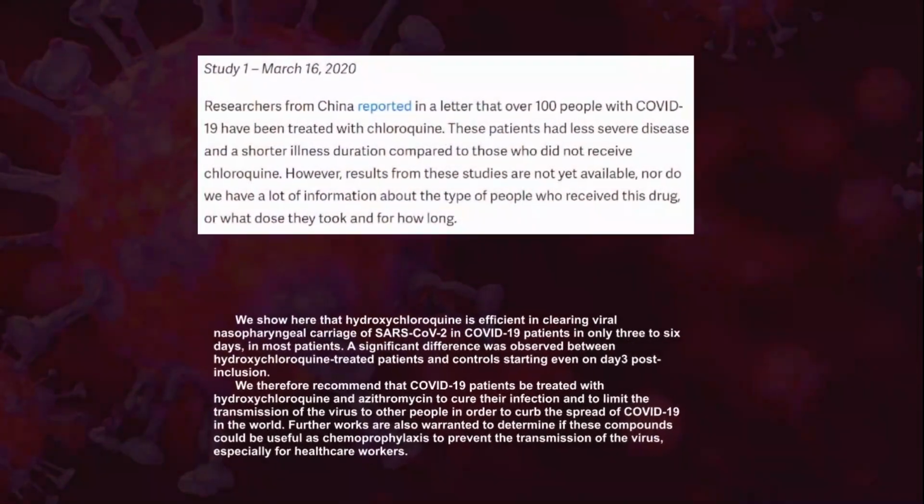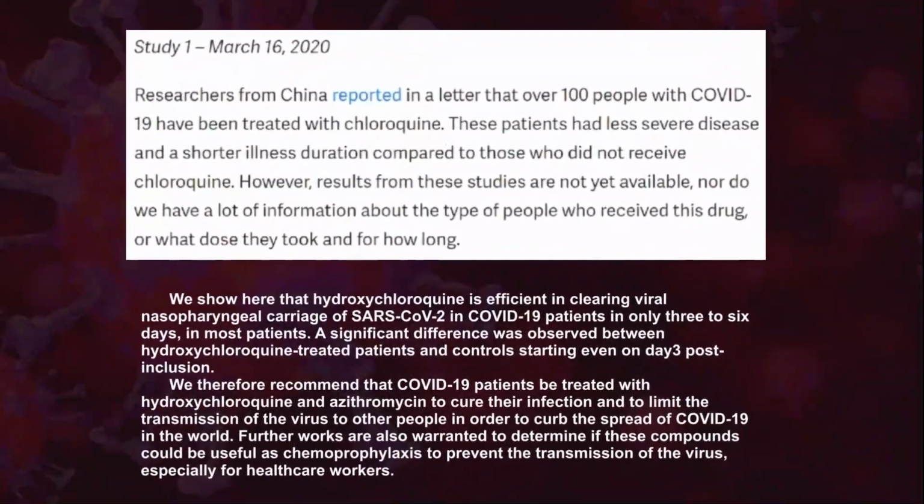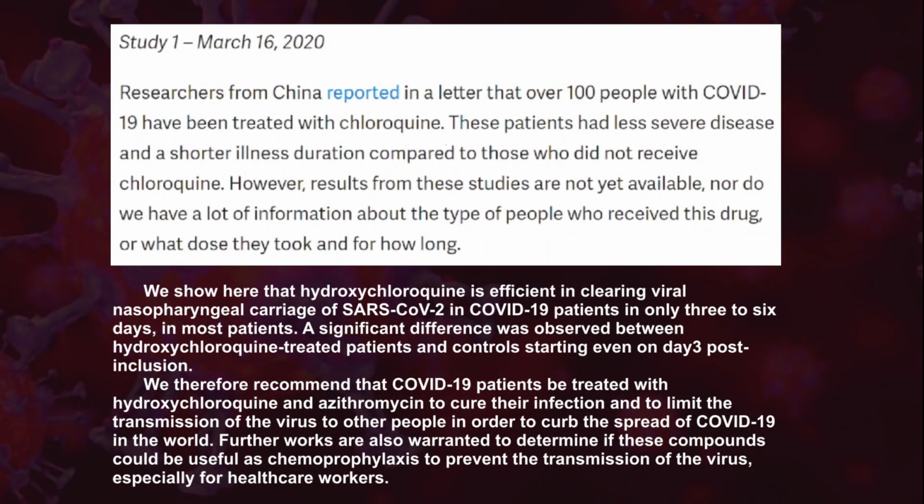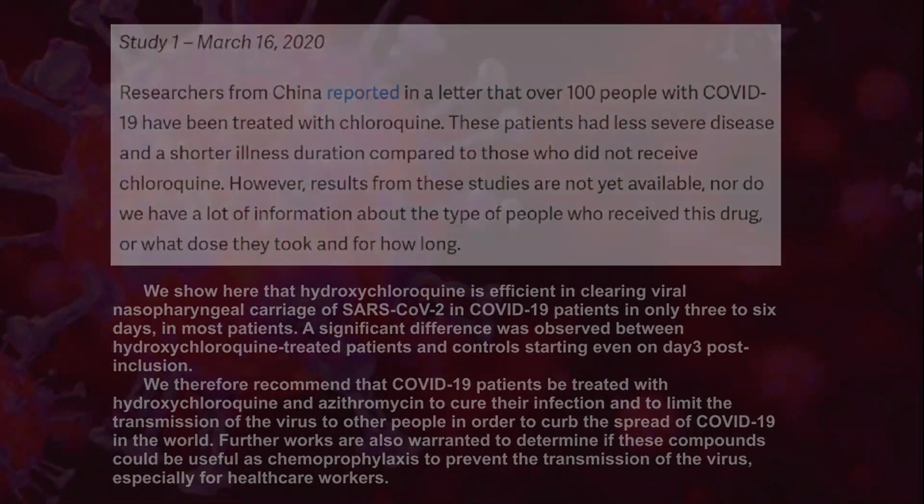This is study 1, which was published on March 16, 2020 and reported from China, where 100 people with COVID-19 were treated with chloroquine. These patients had less severe disease and shorter illness duration compared to those who did not receive chloroquine. However, results from these studies are not yet available, nor do we have a lot of information about the type of people who received this drug or what dose they took and for how long.